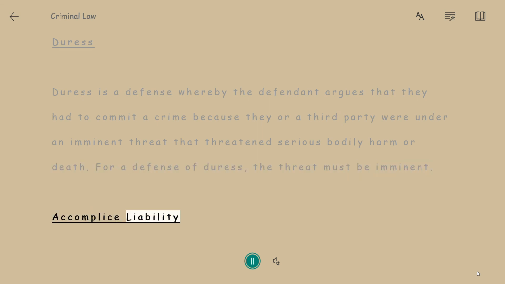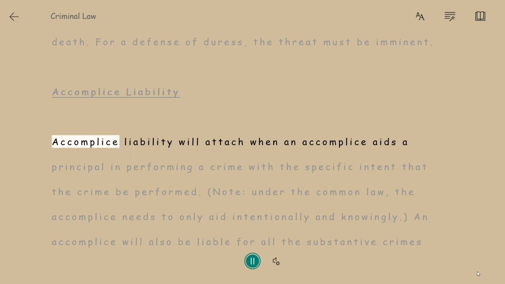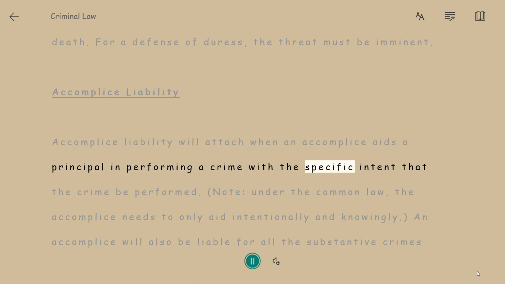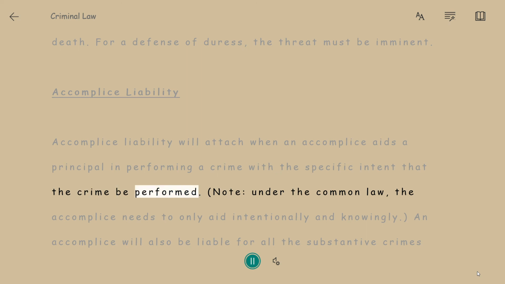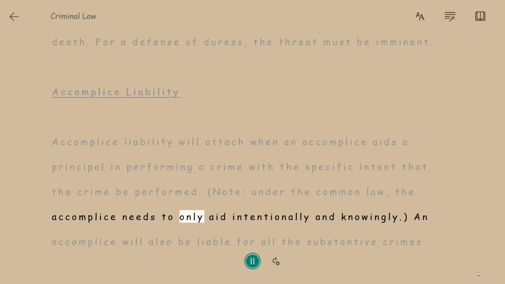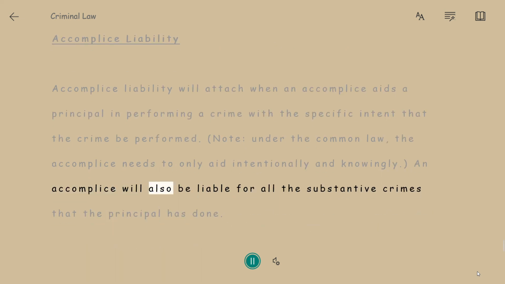Accomplice liability. Accomplice liability will attach when an accomplice aids a principal in performing a crime with the specific intent that the crime be performed. Note, under the common law, the accomplice needs to only aid intentionally and knowingly. An accomplice will also be liable for all the substantive crimes that the principal has done.